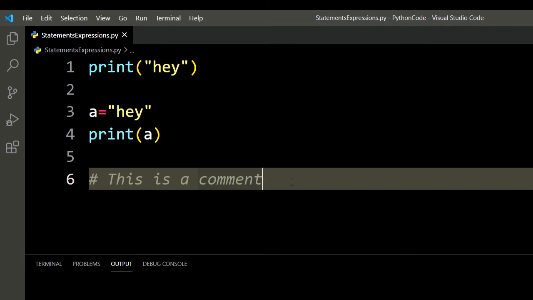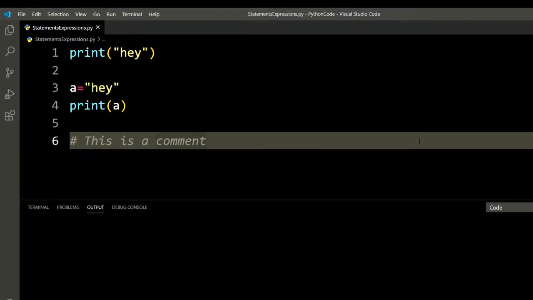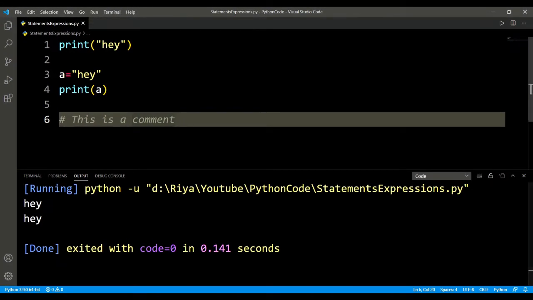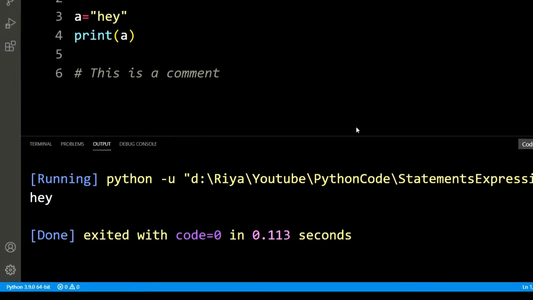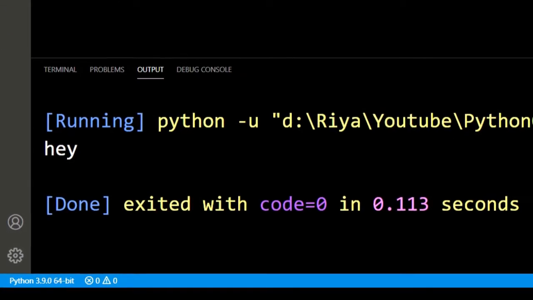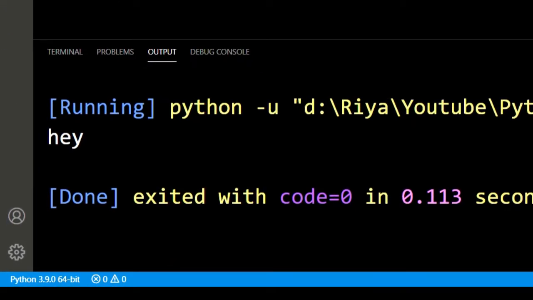Like for example, if I run this, it's gonna print two heys, right? I don't want to print two heys for now. So I'll just put a hash in front of this. Now if I run this, see, Python doesn't execute it, right?